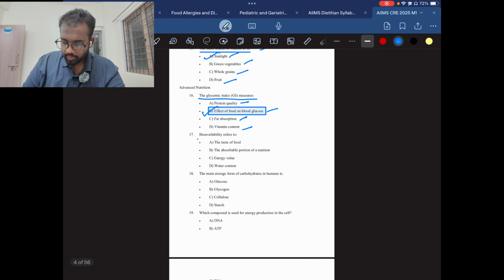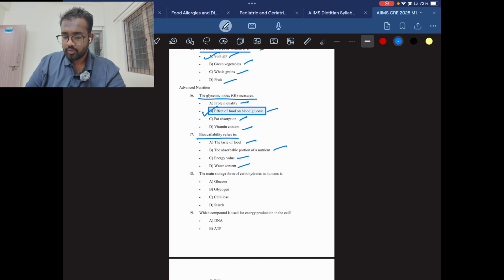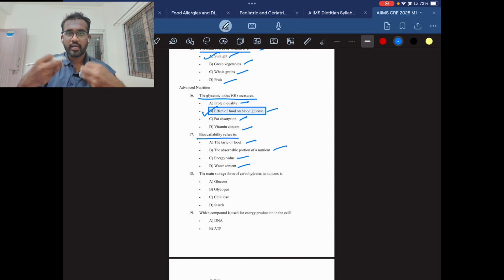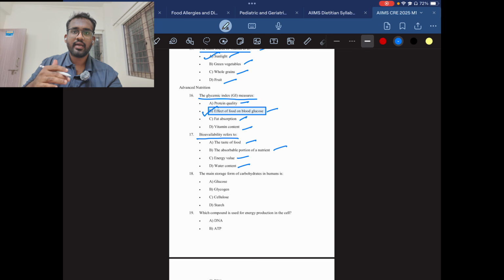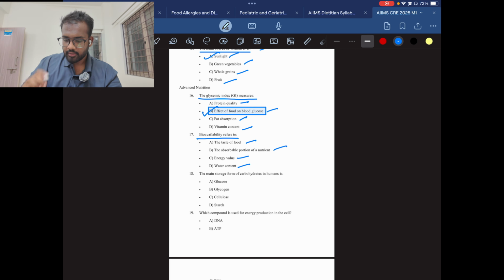The next question, bioavailability refers to taste of the food, the absorbable portion of a nutrient, energy value, and water content. Bioavailability means the amount of nutrients we are consuming and our body is absorbing that nutrient to a certain level. If you are consuming 20 grams of protein and your body is absorbing 19 grams of protein, then there is the highest bioavailability. So the answer will be B, the absorbable portion of a nutrient.